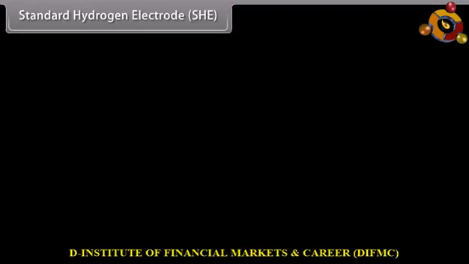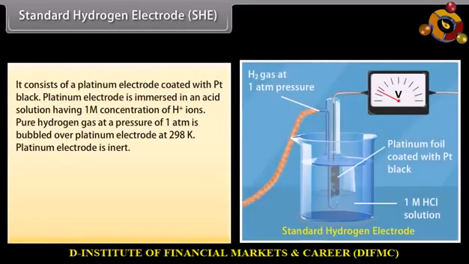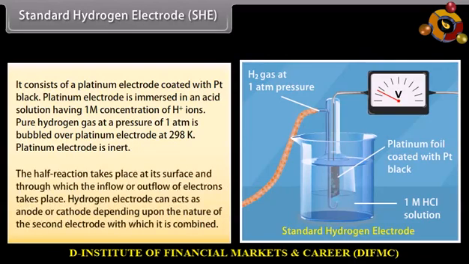Standard hydrogen electrode, or SHE. It consists of a platinum electrode with platinum black. Platinum electrode is immersed in an acid solution having 1 M concentration of hydrogen ion. Pure hydrogen gas at a pressure of 1 atm is bubbled over platinum electrode at 298 Kelvin. Platinum electrode is inert. The half reaction takes place at its surface and through which the inflow or outflow of